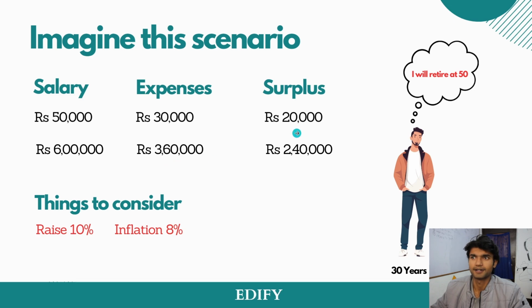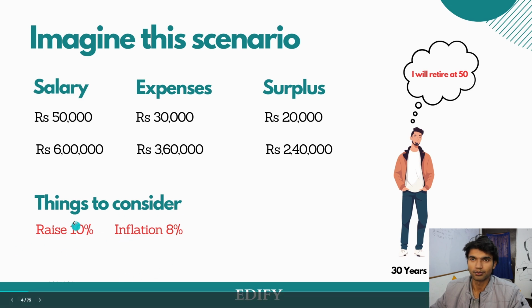Now surplus, this is the cash retained in hand. Surplus means this is the amount remaining in his hand, which is 20,000 per month, which annually makes up to 2,40,000. Now things to consider here: raise is 10% and inflation is 8%. Let me break it down.